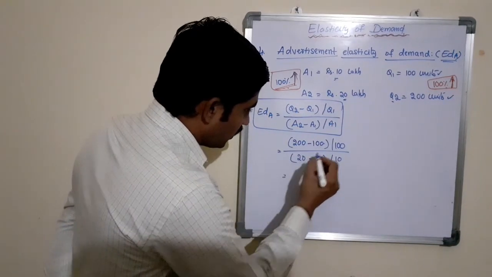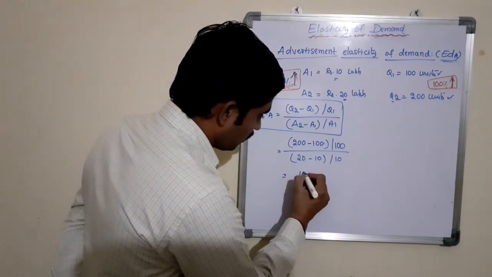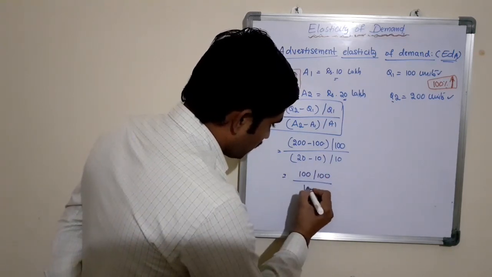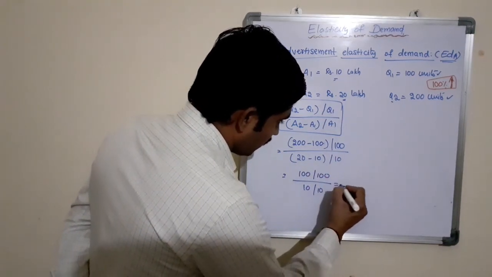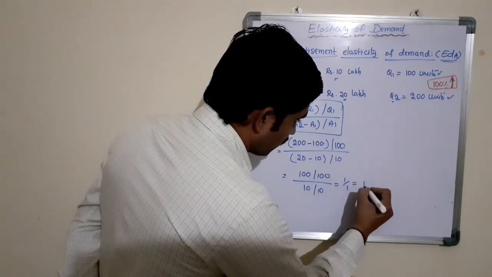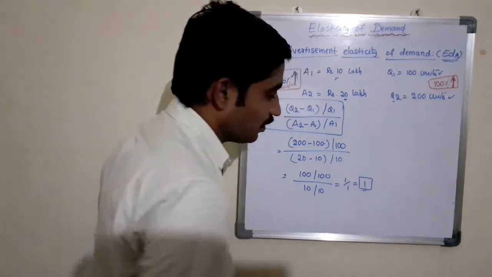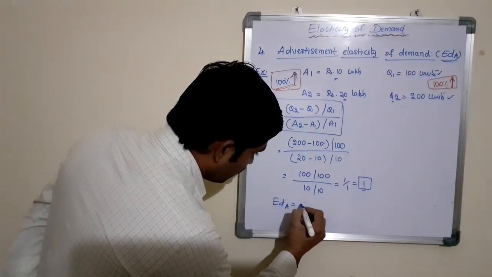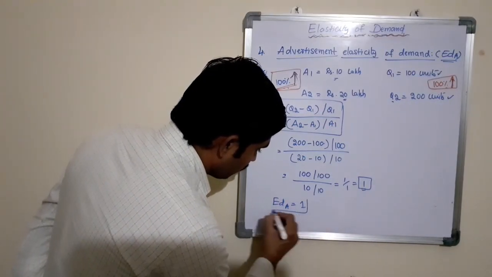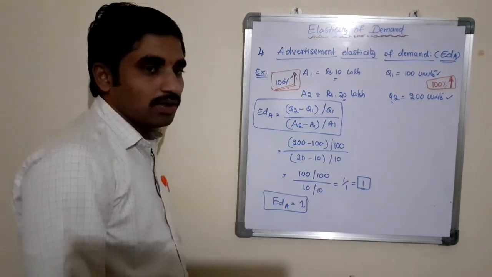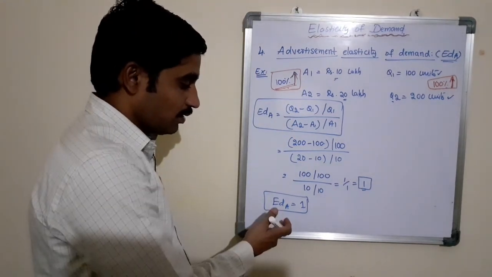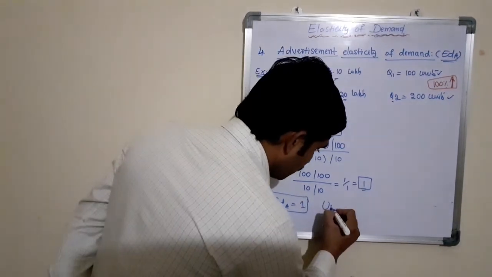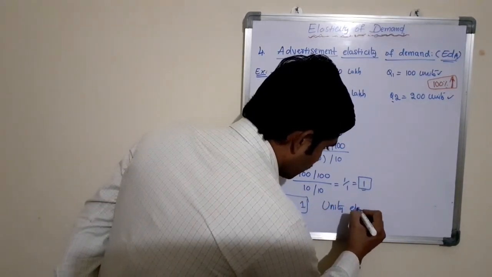Here, 200 minus 100 equals 100, divided by 100, and 20 minus 10 equals 10, divided by 10. That equals 1 by 1, which equals 1. Here EDA equals 1. What does it mean if EDA equals 1? That is unity elastic